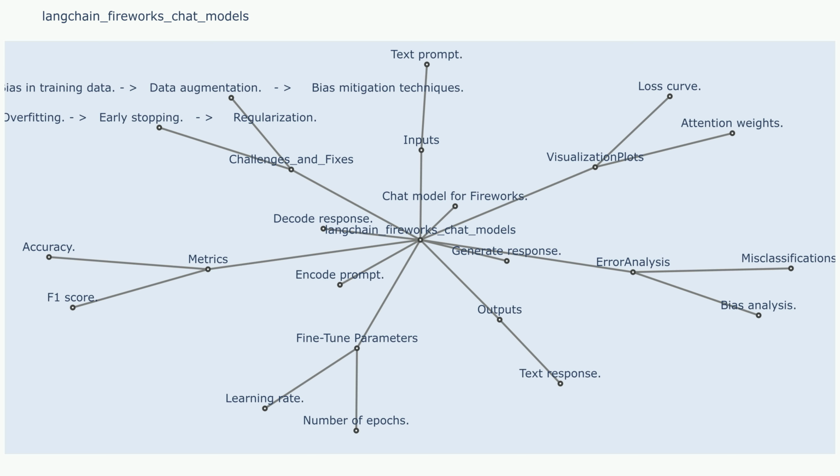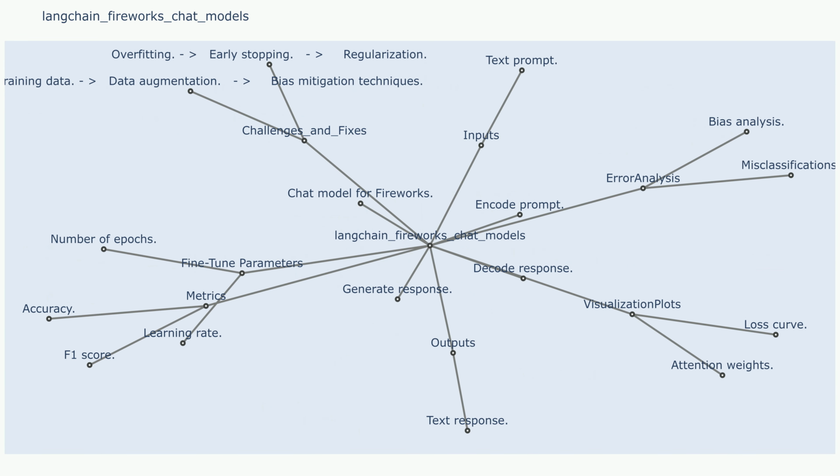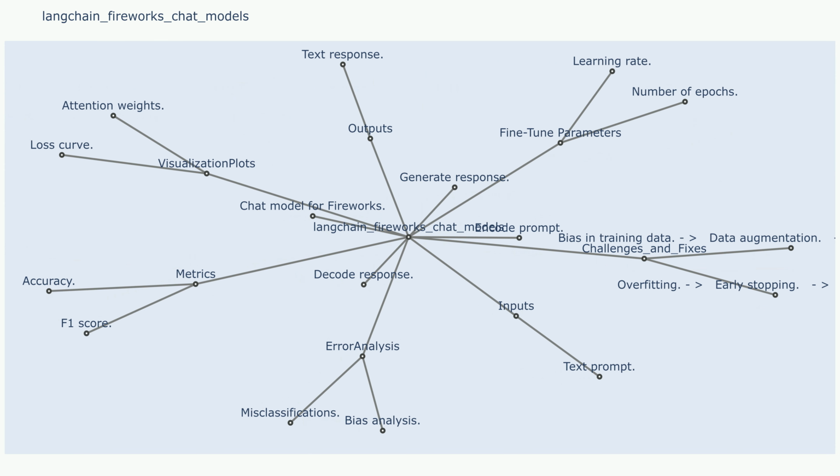Langchain Fireworks Chat Models. Langchain Fireworks is a conversational AI model specifically designed for interactive, creative storytelling. It's trained on a massive dataset of text and code, allowing it to generate engaging narratives, poems, scripts, and even musical compositions.